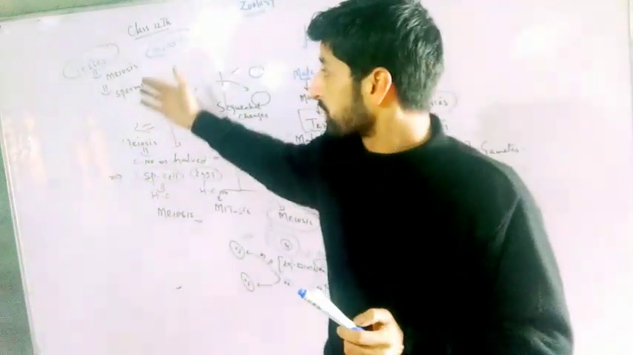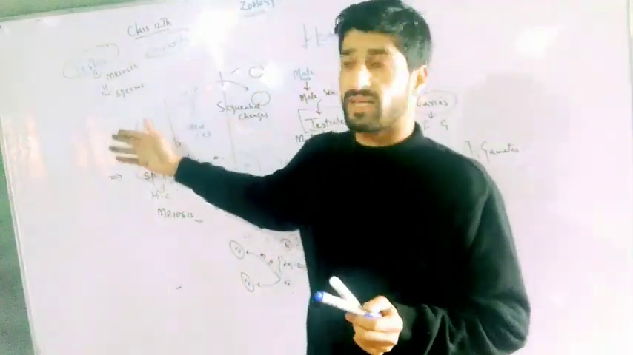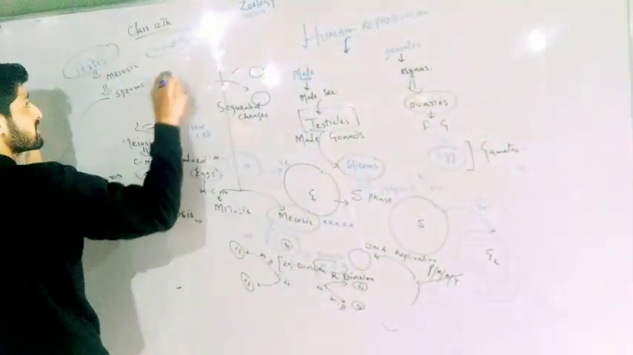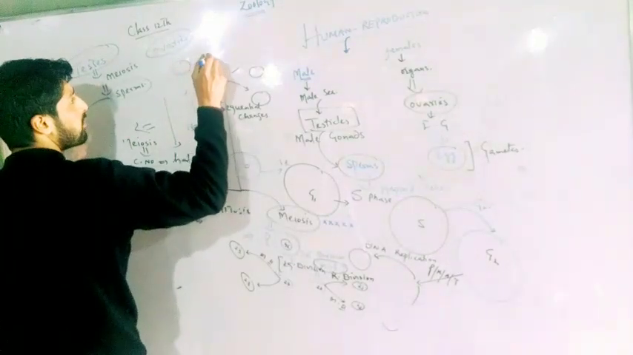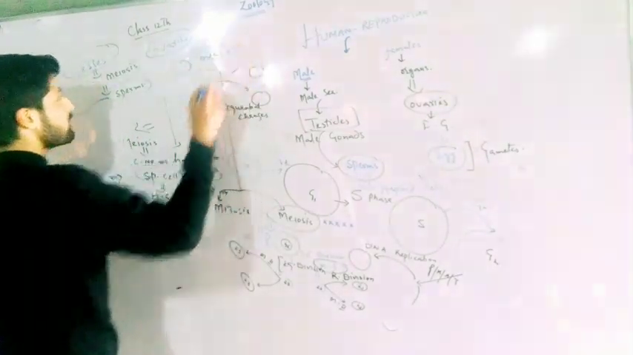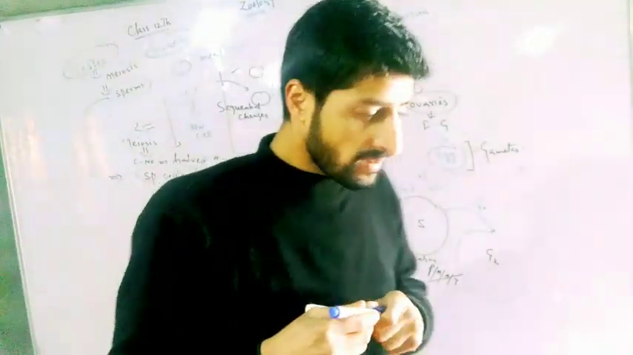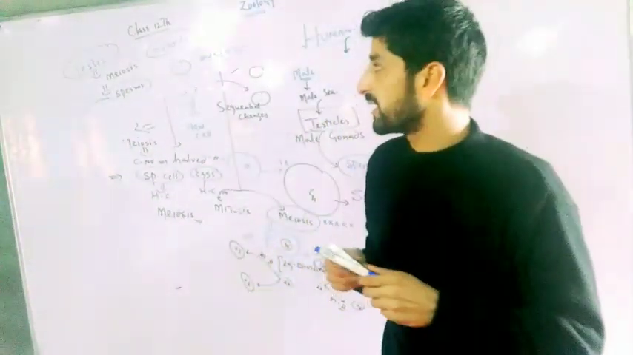And in both testes and ovaries, the germ cells are subjected to meiotic division, and meiosis results in the formation of sperms, and in the formation of ova, or eggs. It is these sperms and eggs that have half the number of chromosomes.